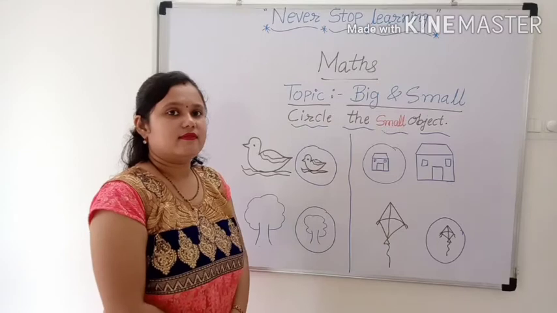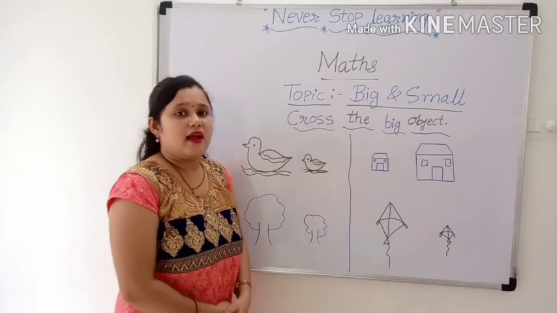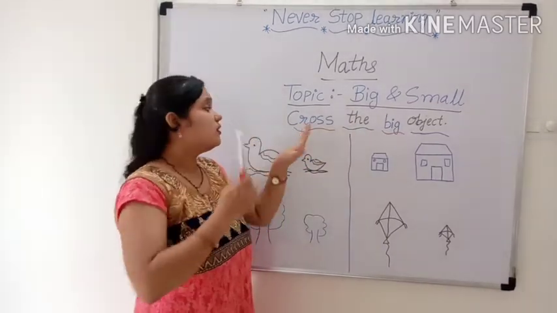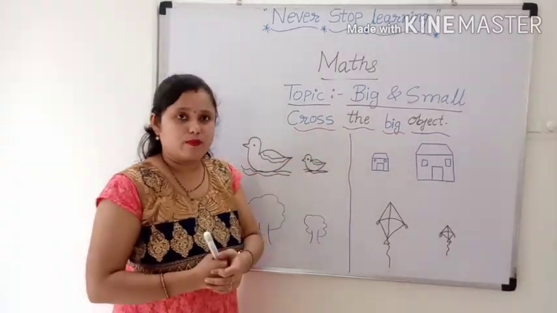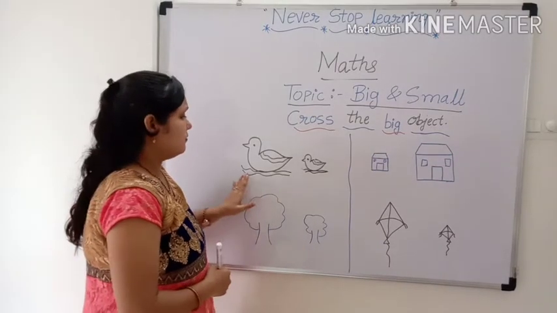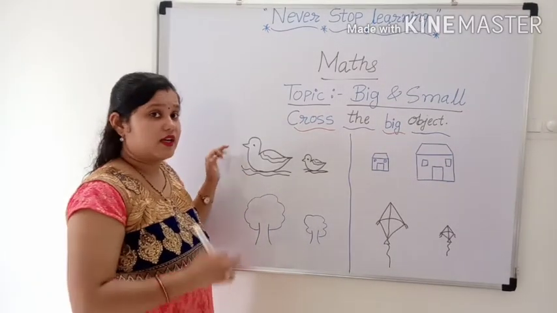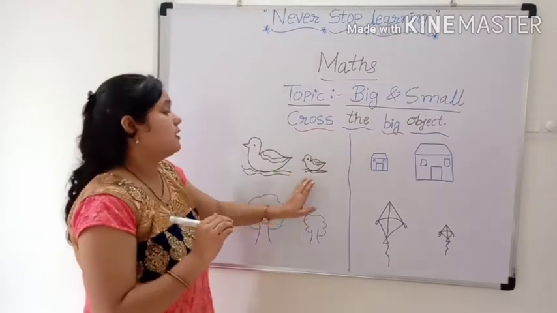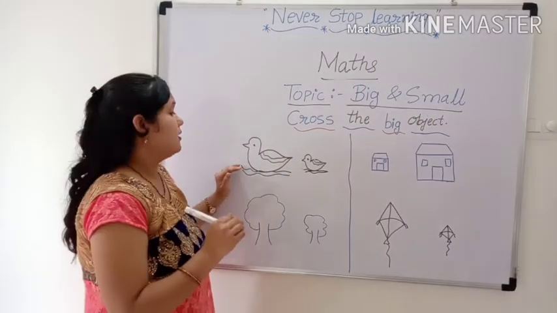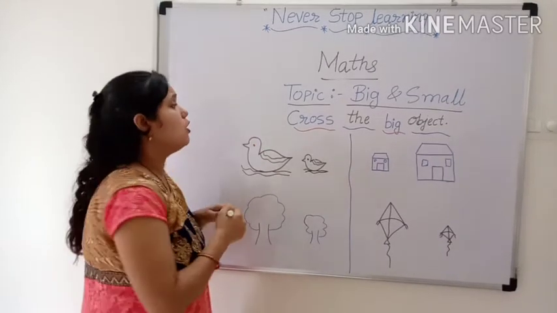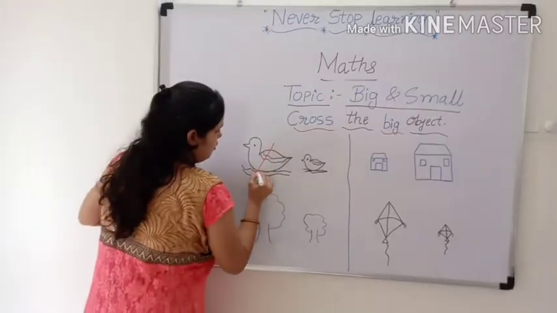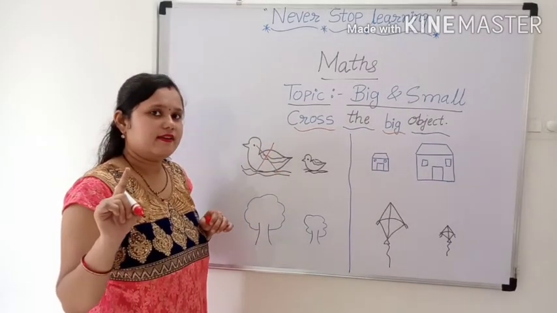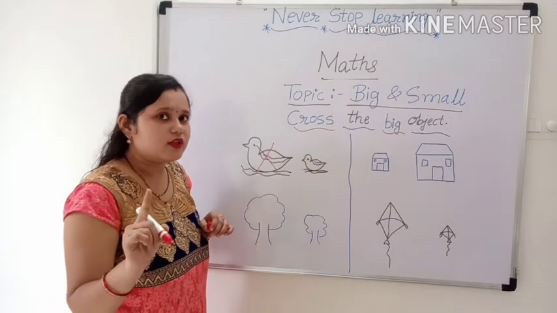Okay. Now next worksheet. Now cross the big object. Now this duck is big and this is small. So cross it. Okay? Understood?